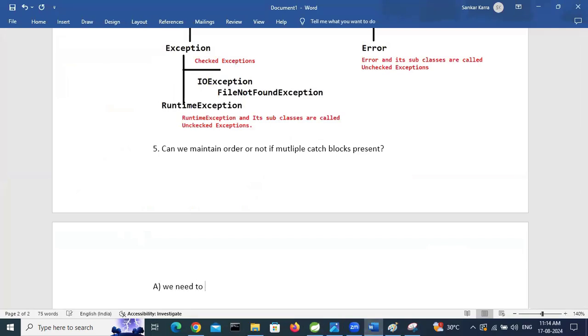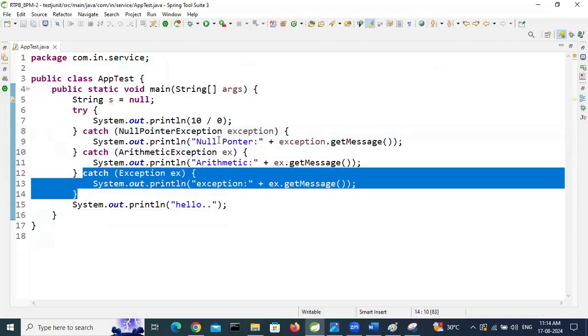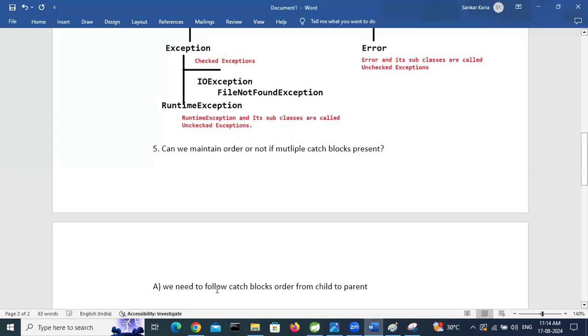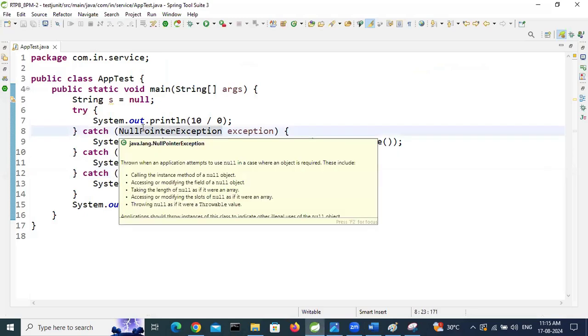We need to follow catch blocks order from child to parent, like child catch block first, after that parent catch block. Else we will get a compile time error. Remember this point.